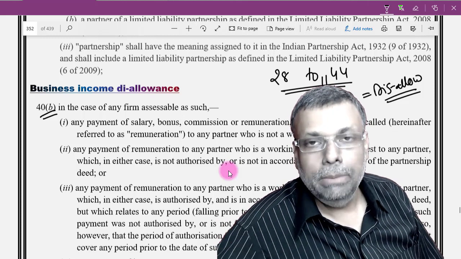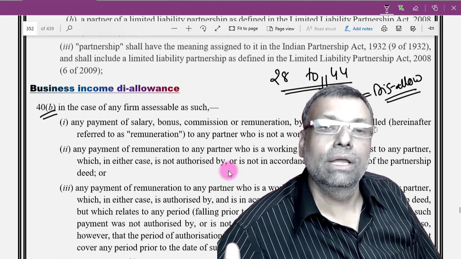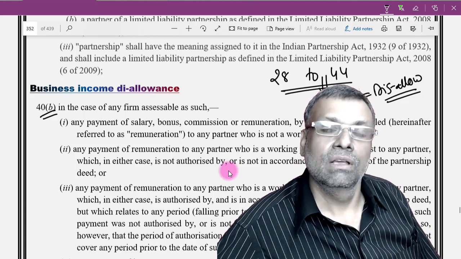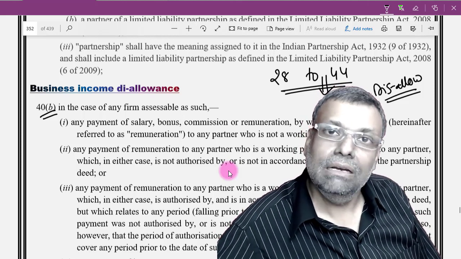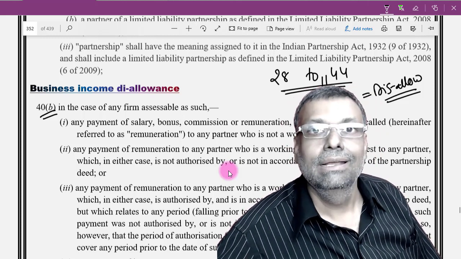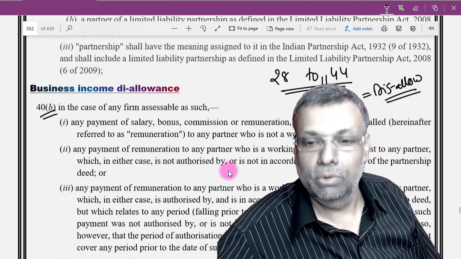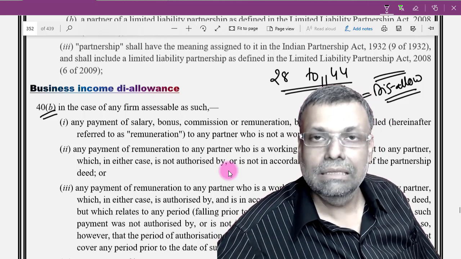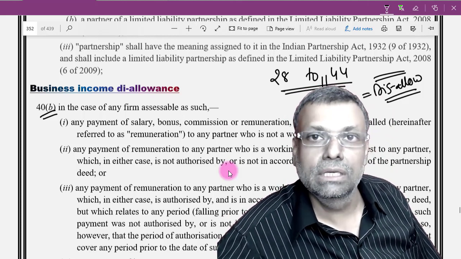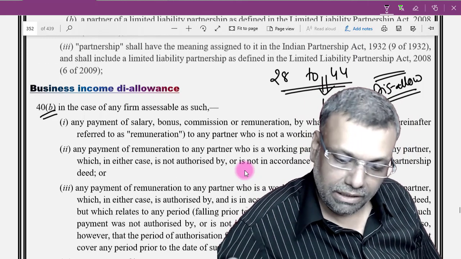Okay, there are some people who view this particular section 40b as a positive section, that okay, the partner's interest and remuneration will be allowed as a deduction, like that some people will say. Not wrong. In plain English, nothing is wrong. However, as per the technical interpretation of the law, section 40b is intending something to be disallowed with respect to the firm's computation. So I will tell you a few technical things, and you have to think like that, something under section 40b is to be disallowed.